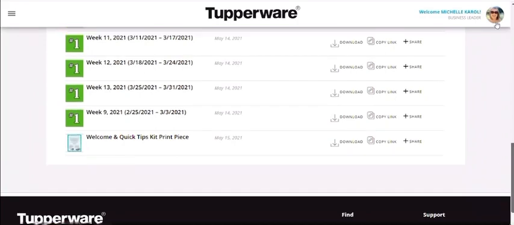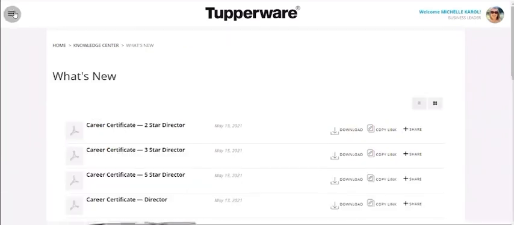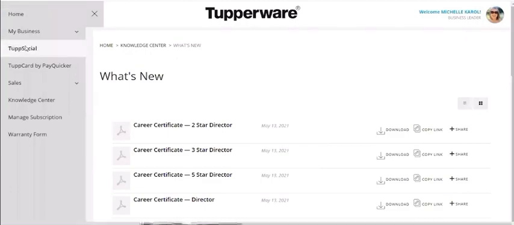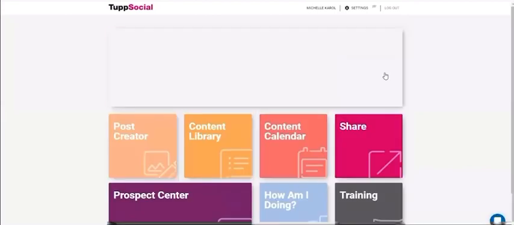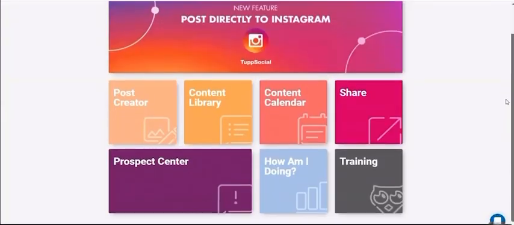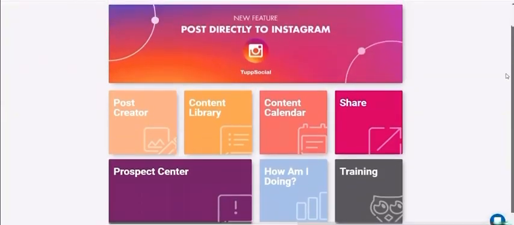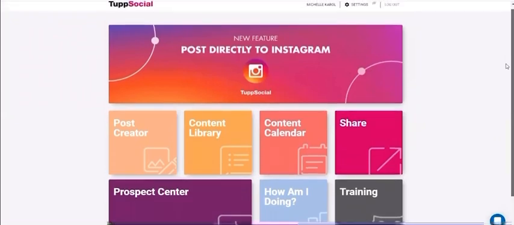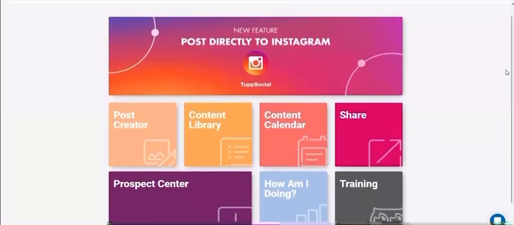So this would be your files, your PDFs, all of that good stuff. And again, this Tup Social, if you have the paid website, that is your content calendar, all the fun stuff that you can do, your training, content library, all of that good stuff. So that will be a training for another day.